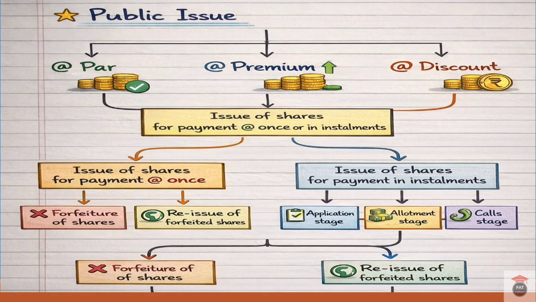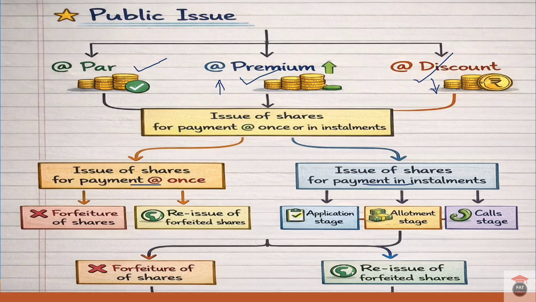Now let us discuss public issue in detail. The issue of shares can be at par, that is for face value, at premium, which is above the face value, and at discount, which is below the face value. And here, a public issue of shares may be for payment at once, or for payment in installments.